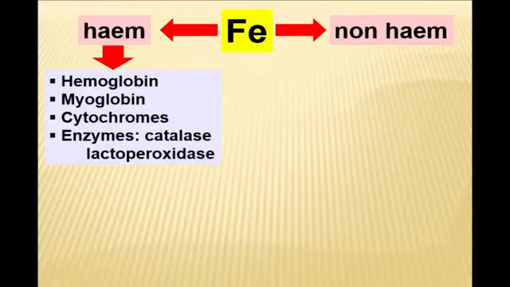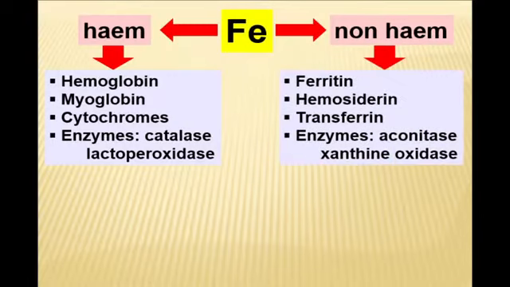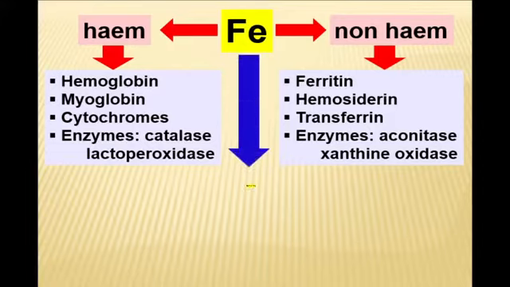In other words, it is active iron. Non-heme iron is found first of all in deposited iron, ferritin and hemosiderin, and may also be found in some active iron, transferrin, and some enzymes.